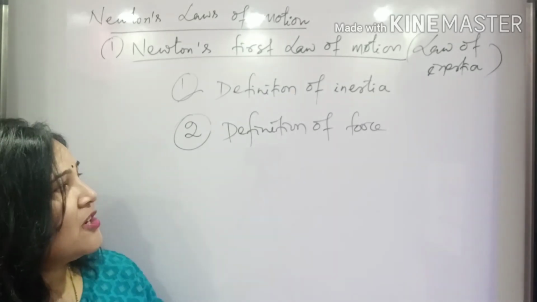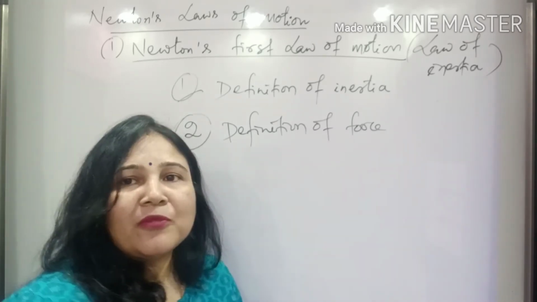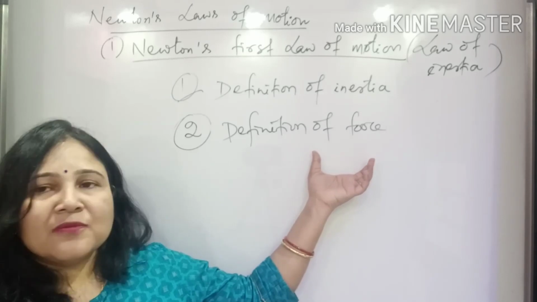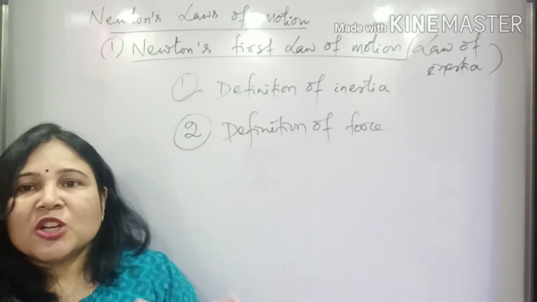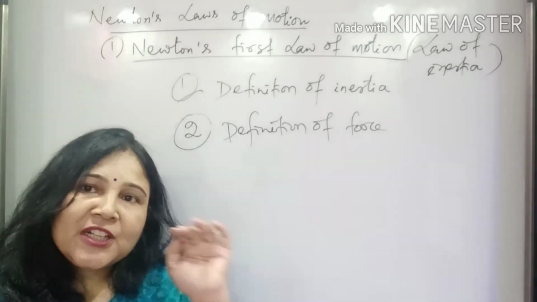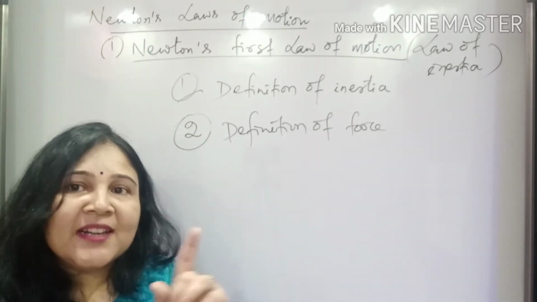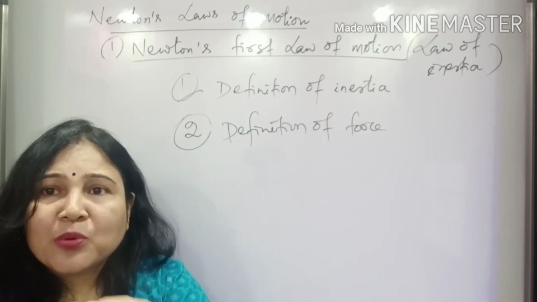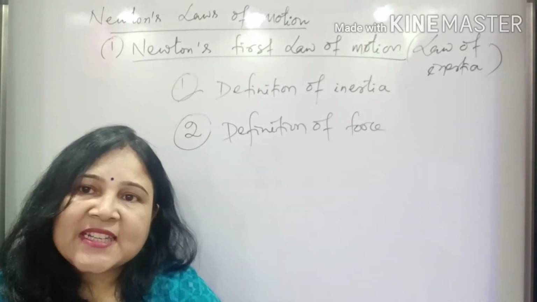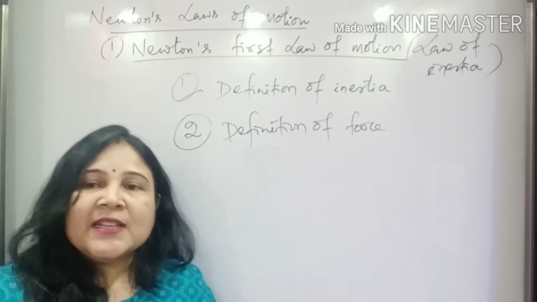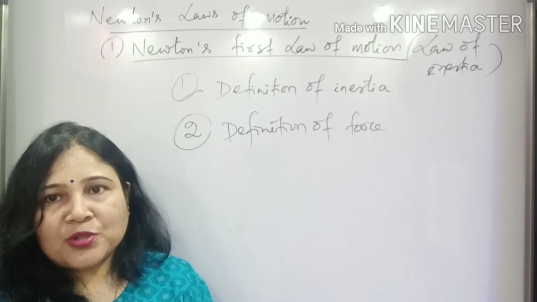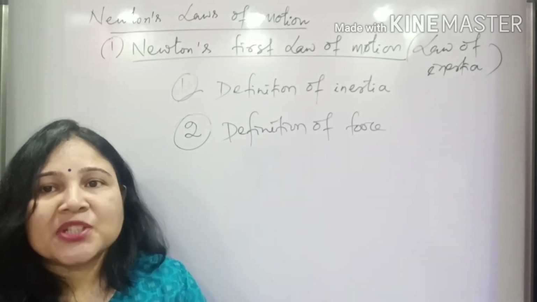So we can get the definition of force from Newton's first law of motion. You understood why? As per Newton's first law, if a body is at rest, it will continue to be at rest till a force is applied. That means force is the cause due to which the body's state of rest changes. Similarly, if a body is in uniform motion, it will continue in uniform motion until an external force acts.